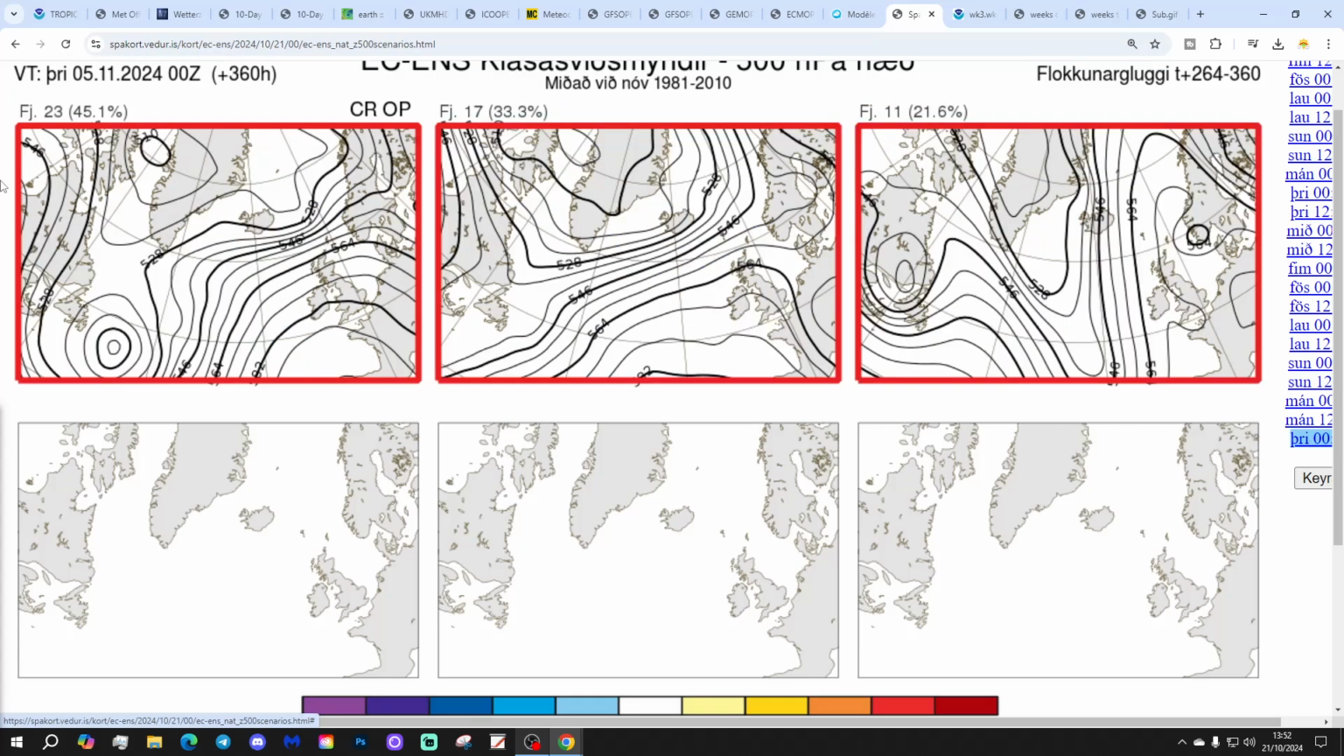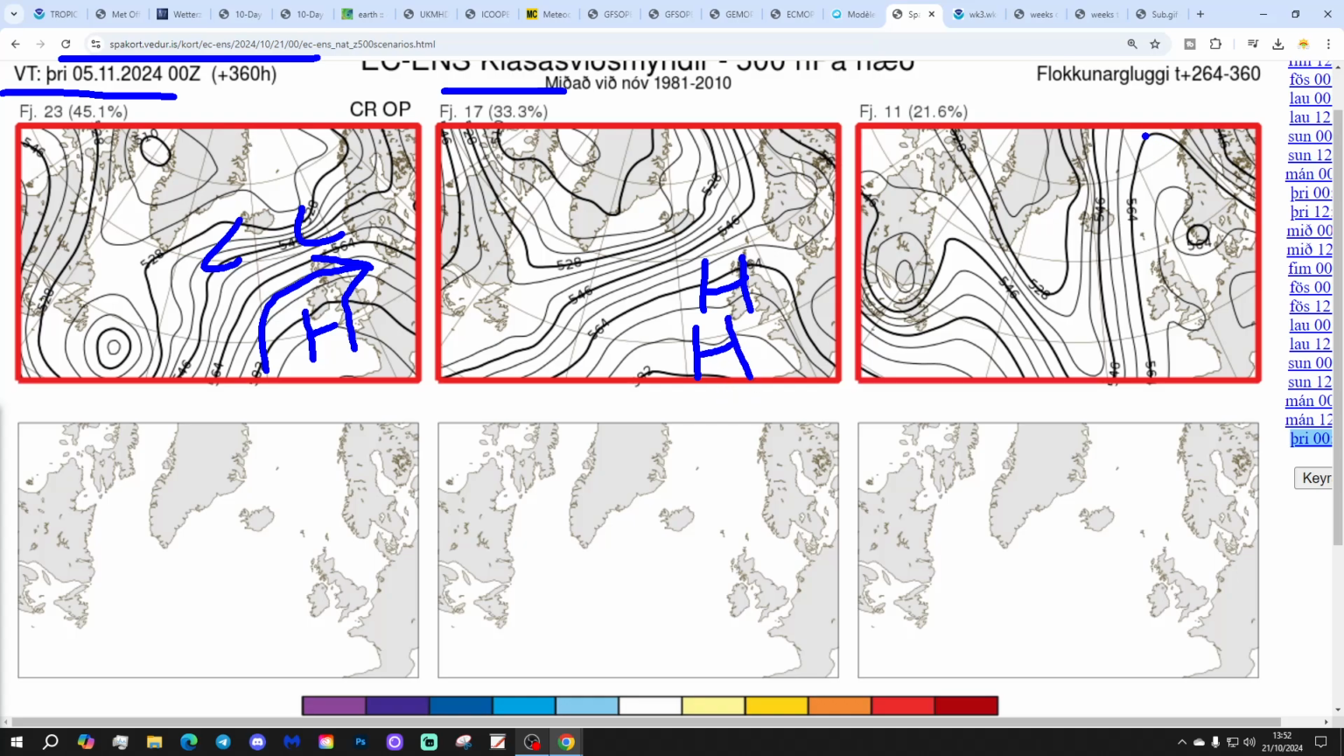In 2 weeks' time, these are the options that we got. It will get us to the 5th of November. Remember, 5th of November, 23 members of the ECM ensembles with high pressure building up from the southwest. That brings quite a bit of dry and mild weather in with it. We've got 17 with high pressure sort of over and to west-southwest. Again, a lot of dry weather with that.